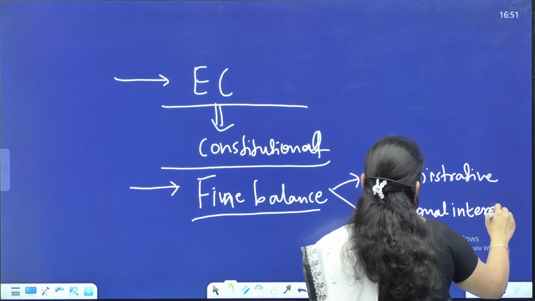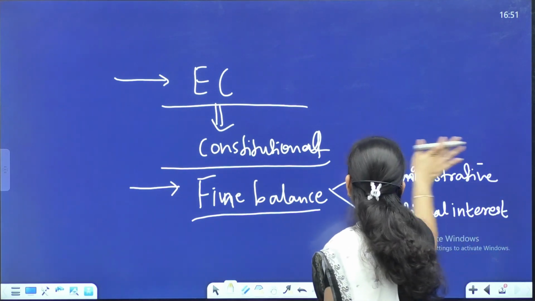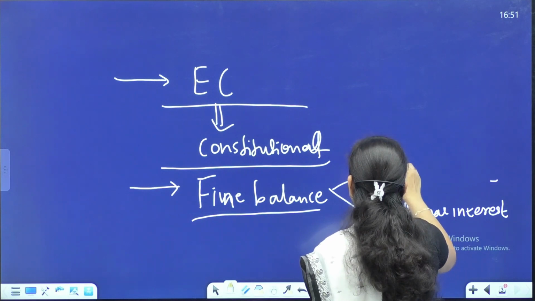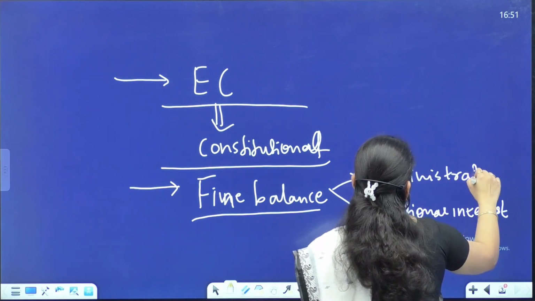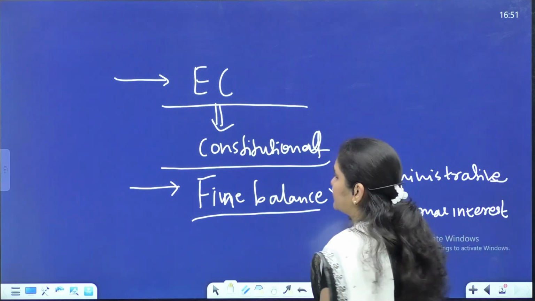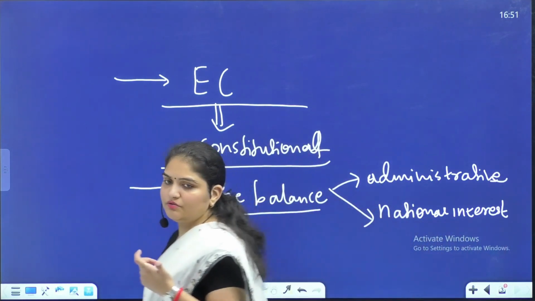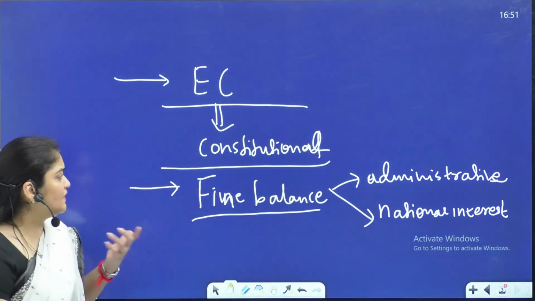And the trust people repose, because it is always said that the ruling party gets more advantage when elections are held.